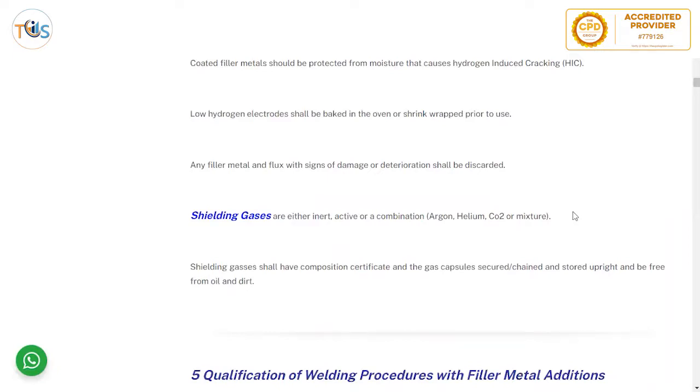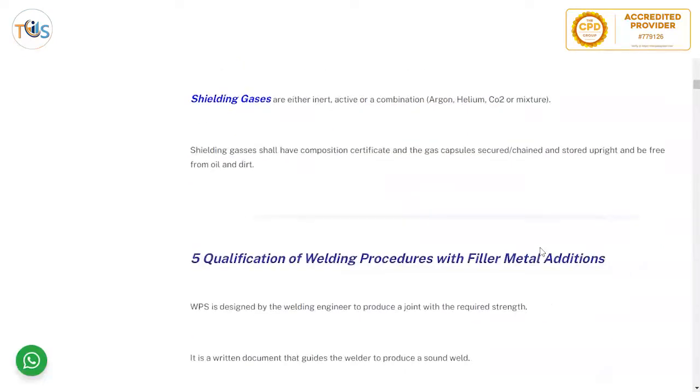Shielding gas are either inert, active, or a combination. Argon, helium, carbon dioxide, CO2, or mixture. Shielding gases shall have a composition certificate and the gas capsule secured, changed, and stored upright. So it should be always upright, the capsule, and be free from oil and dirt because it might catch fire.